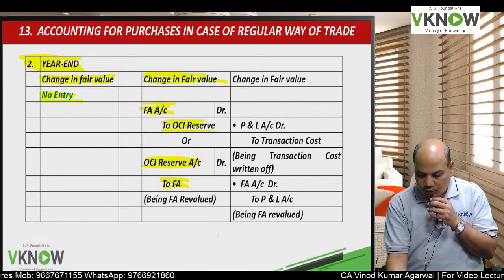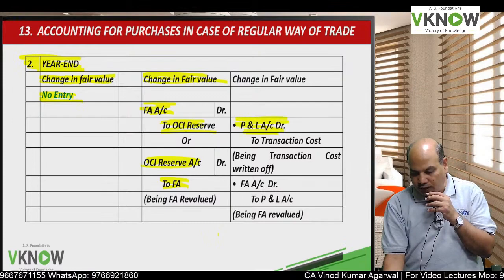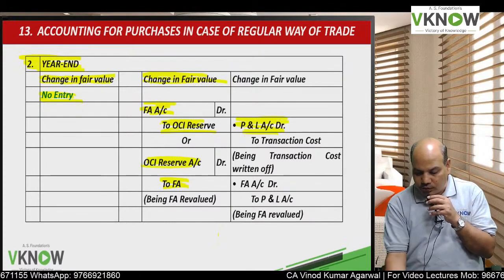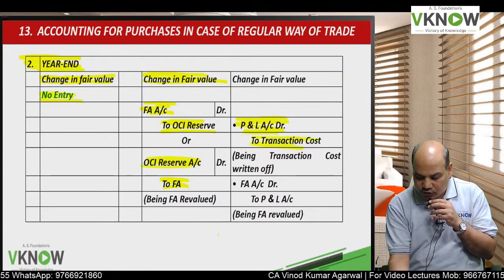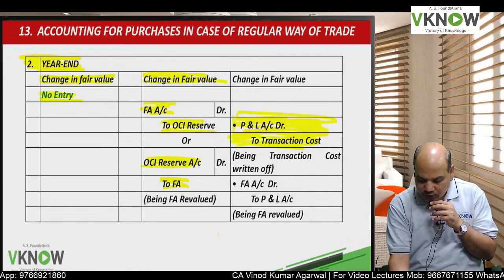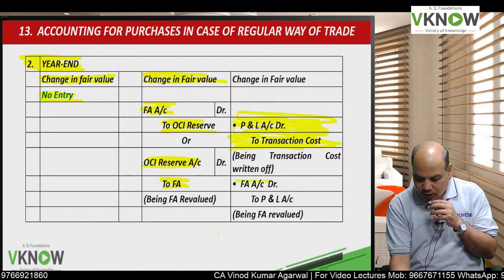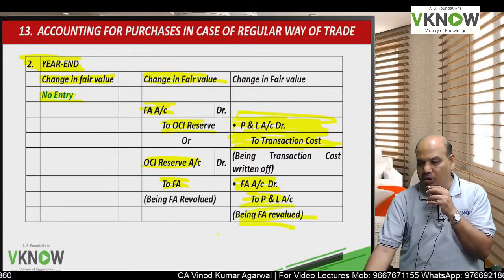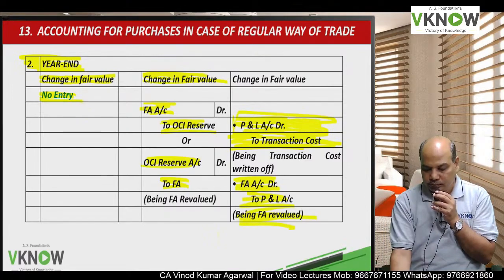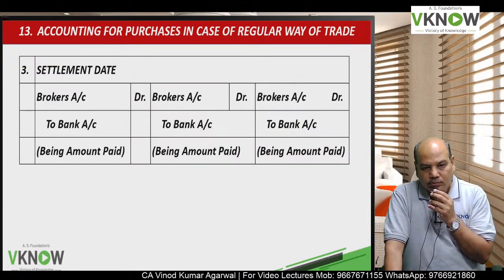And same thing for FVTPL instrument also. Transaction cost will be first transferred to P&L account, and change in fair value of financial asset will be transferred to P&L account.